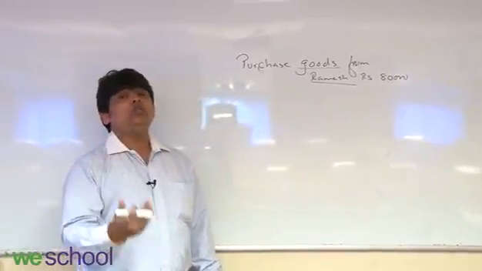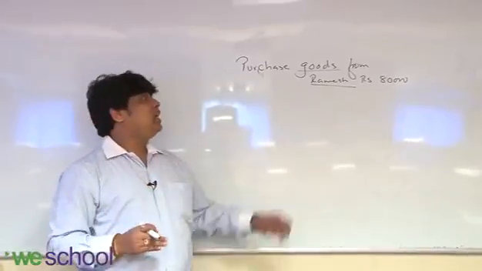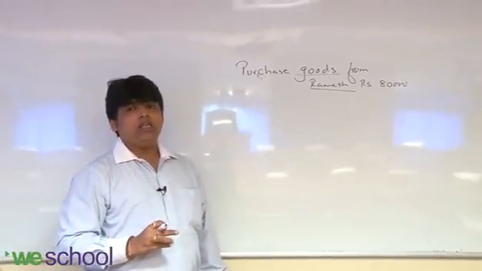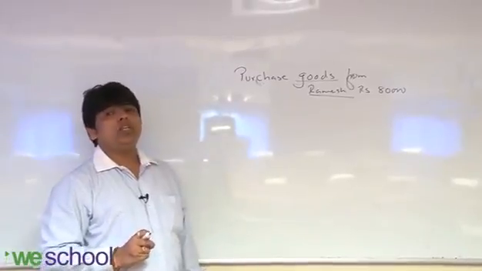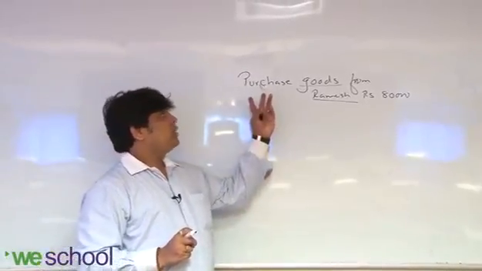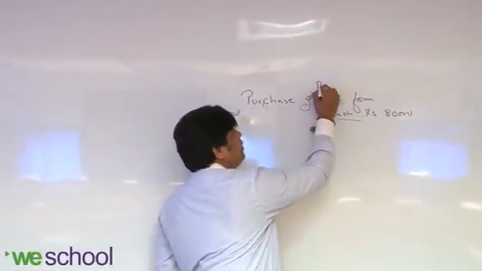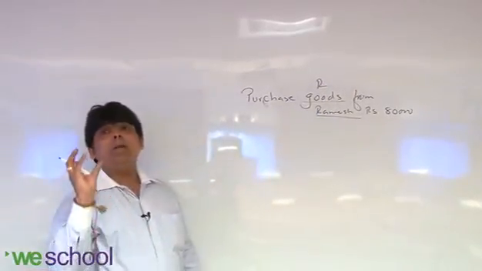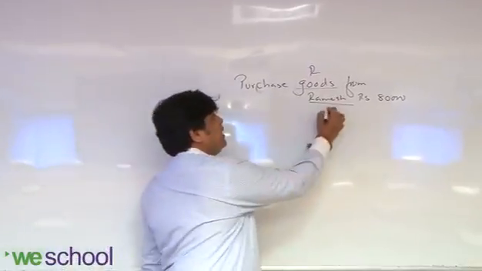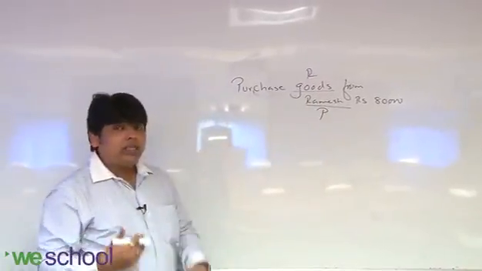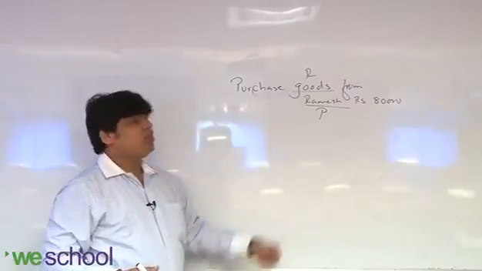Now I am going to use the word purchase or sales instead of goods, because in a transaction we have to use purchase or sales. So purchase goods from Ramesh. Goods is a real account, but for goods I am going to use the account purchase. Goods is a real account and Ramesh is a personal account.